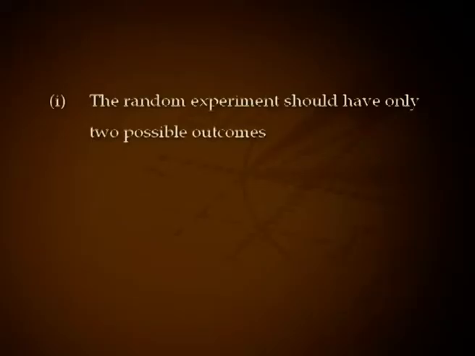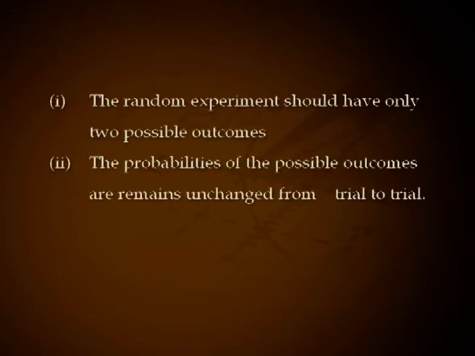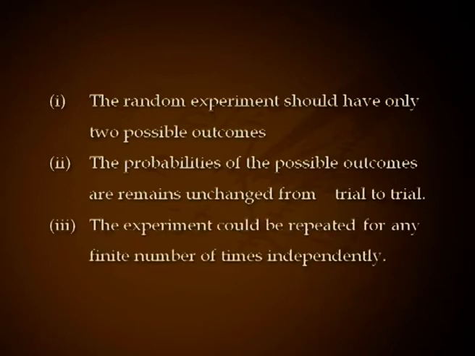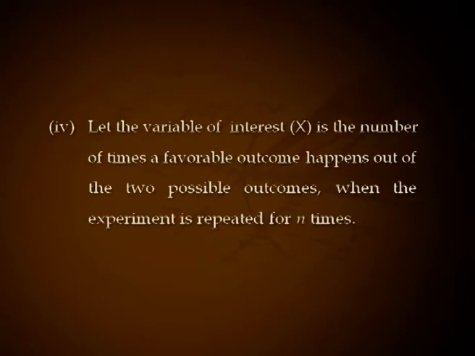Number 1, the random experiment should have only 2 possible outcomes. Number 2, the probabilities of the possible outcomes remain unchanged from trial to trial. 3, the experiment could be repeated for any finite number of times independently. 4, let the variable of interest X be the number of times a favorable outcome happens out of the 2 possible outcomes when the experiment is repeated n times. The probabilities related to X can be solved by applying the binomial probability mass function.